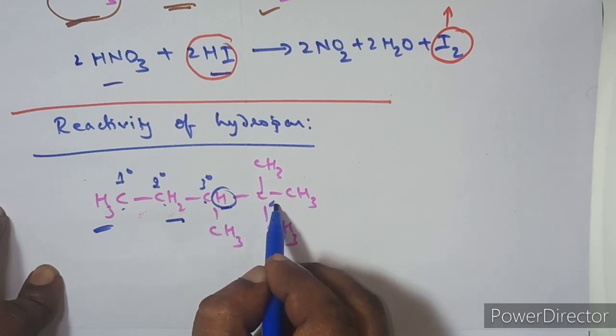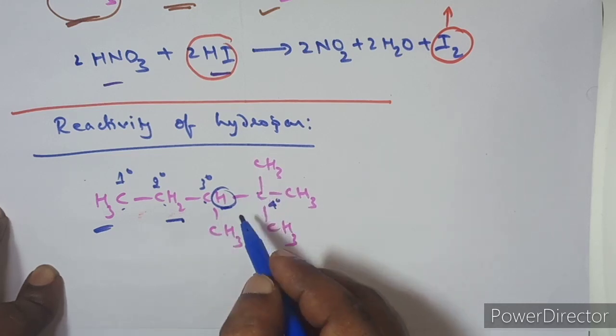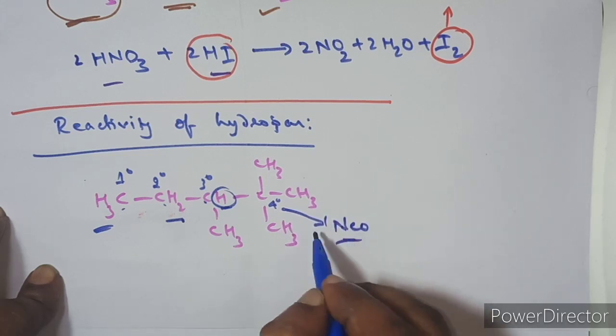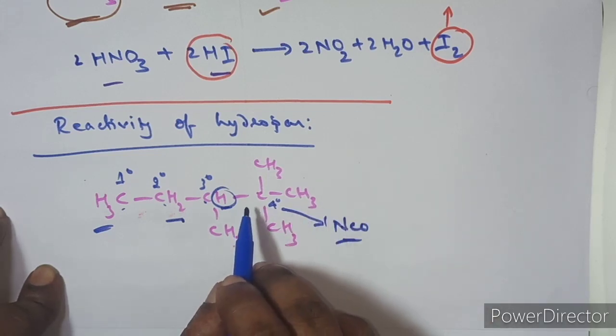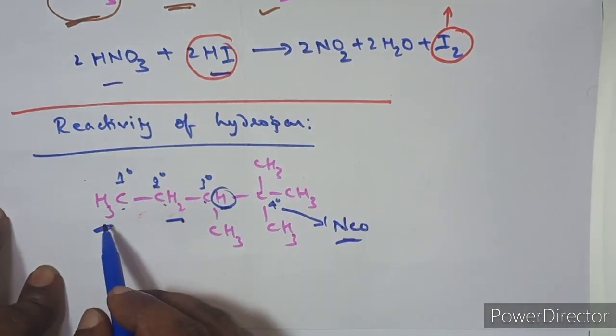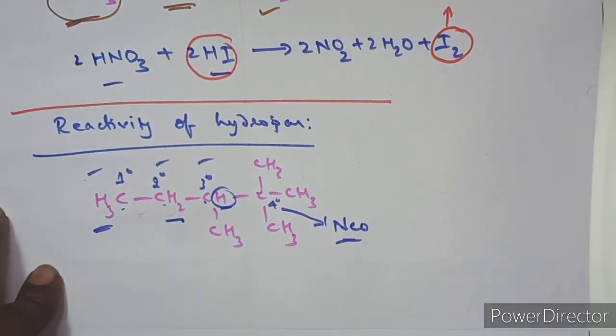Quaternary carbon: this is attached with 4 neighbor carbons. Therefore this is called a quaternary carbon. Quaternary carbon is also called a neo carbon. Neo means center from the 4 sides. So quaternary carbon will not contain any hydrogen, right? Okay, good. So how many types of hydrogens are there? Primary hydrogen, secondary hydrogen, and tertiary hydrogens are there.